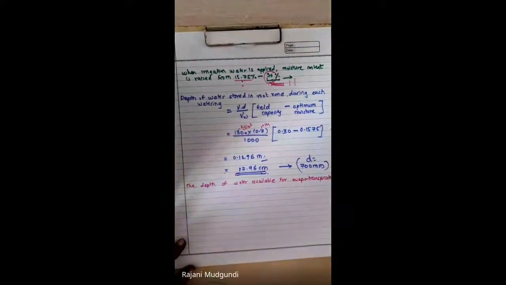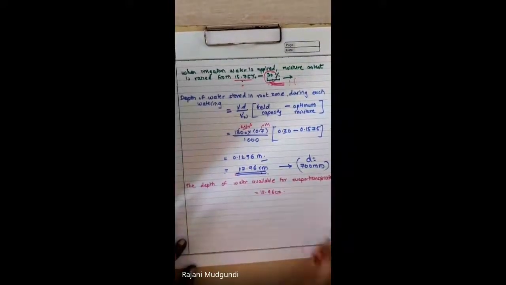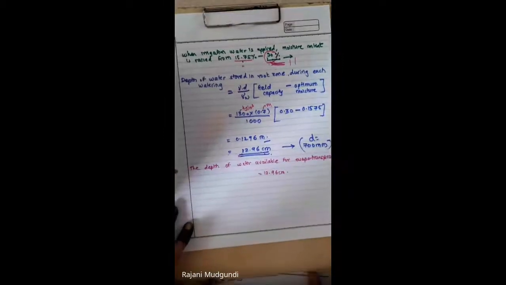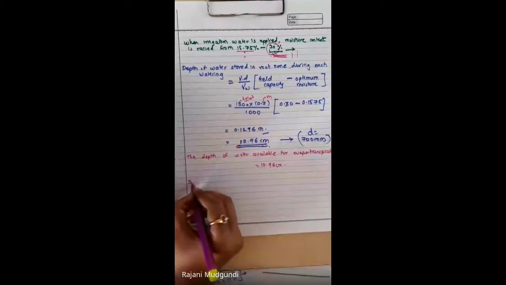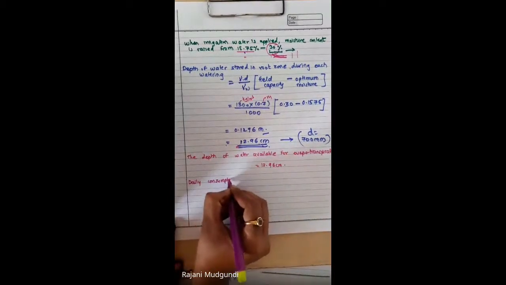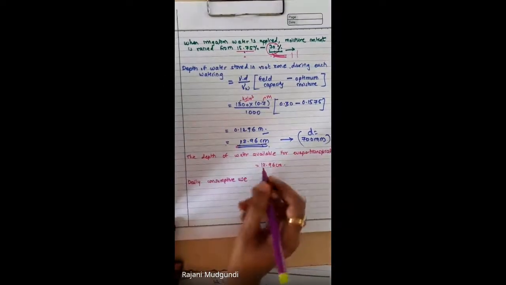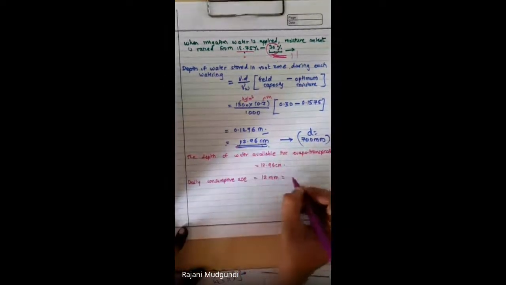The depth of water available for evapotranspiration will be equal to 12.96 centimeter. And we have given the value as daily consumptive use. Daily consumptive use is equal to 12 mm, or we can write it as 1.2 centimeter.